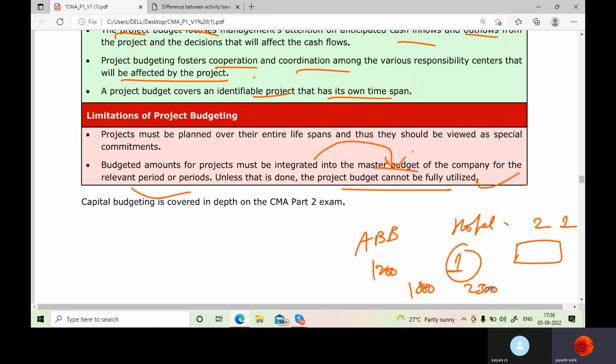Because they have to give more facilities. Whoever the staff is working, whatever machine they are using, they are giving refreshments, juices, whatever in the room as a service. That is increasing or decreasing? Increasing.